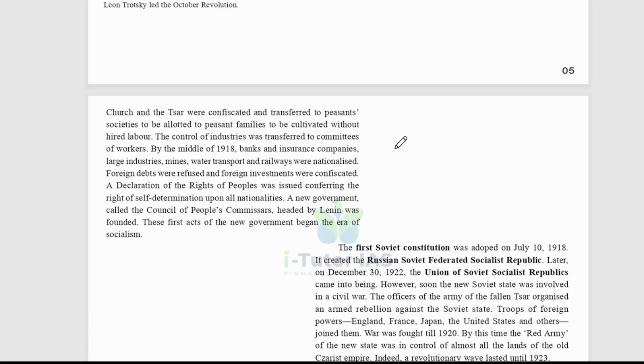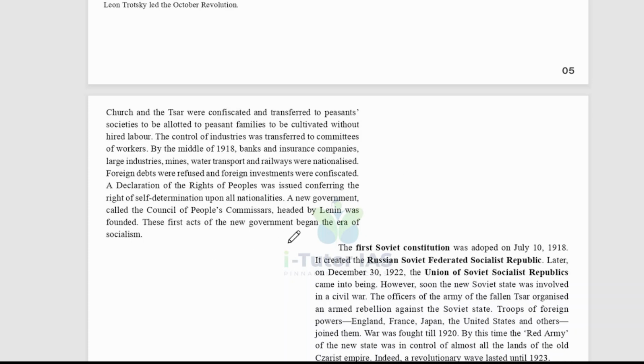By the middle of 1918, the banks, insurance companies, industries, mines, water transport, and railways were nationalized. Foreign debts were refused and foreign investments were confiscated. A declaration of the rights of peoples was issued, conferring the right of self-determination upon all nationalities. A new government called the Council of People's Commissars, headed by Lenin, was founded.